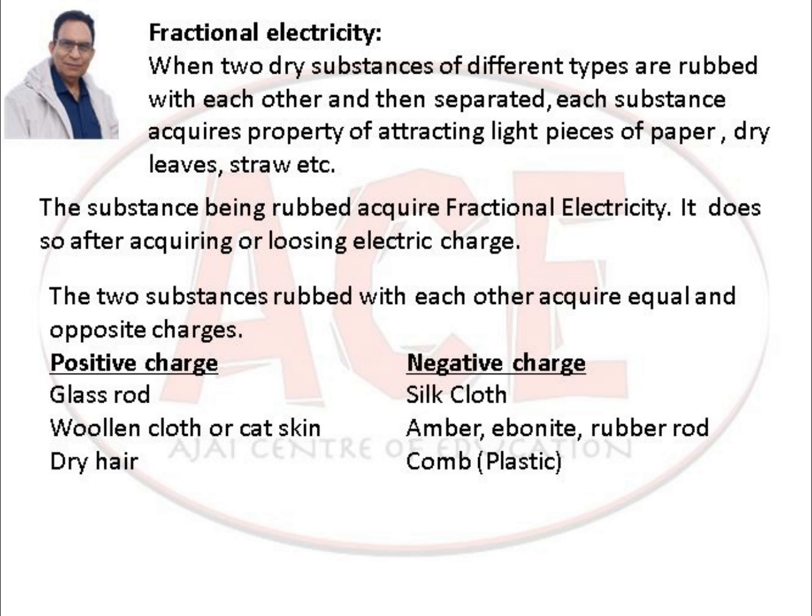For example, if a glass rod is rubbed with silk cloth, the glass rod develops positive charge and silk cloth develops negative charge. The same way, when woolen cloth or cat skin is rubbed with ebonite or rubber rod, then woolen cloth or cat skin develops positive charge, while ebonite or rubber rod develops negative charge. The same way, if we comb dry hair, the dry hair develops positive charge and the comb, which is of plastic, develops negative charge.